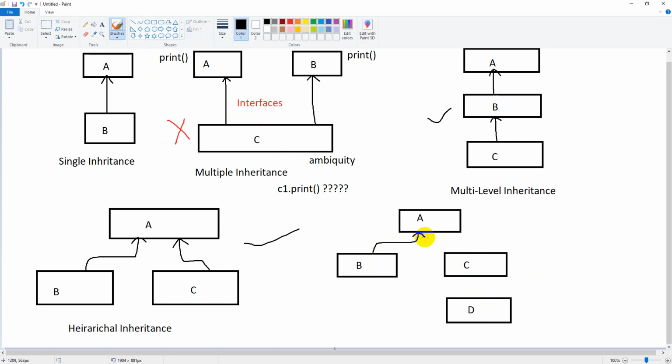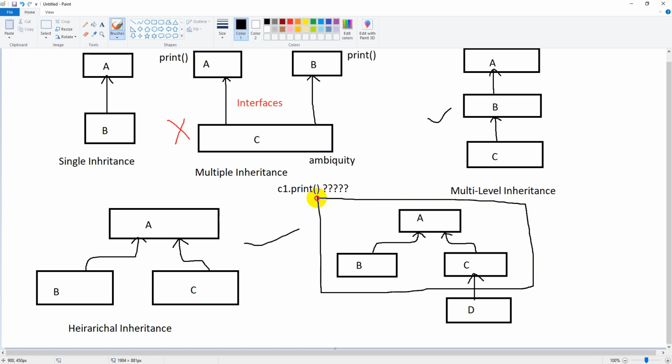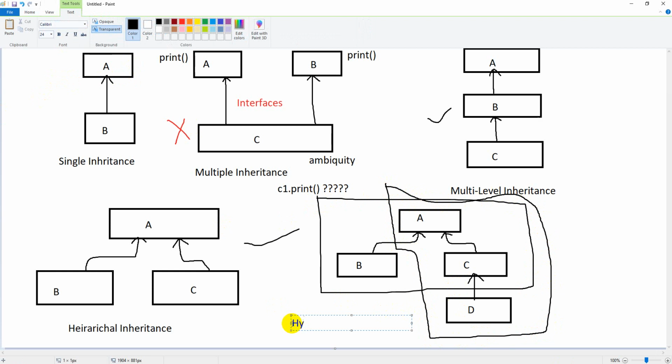B is inheriting A, C is also inheriting A, and D is inheriting C. Now A, B and C form hierarchical inheritance. A, C and D form multi-level inheritance. The combination of these two becomes the type hybrid inheritance.